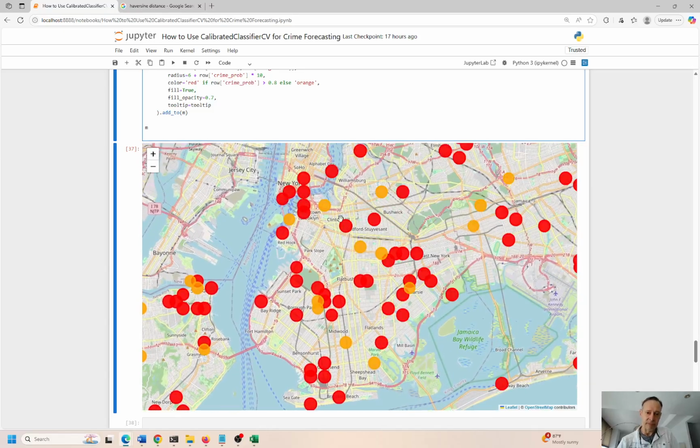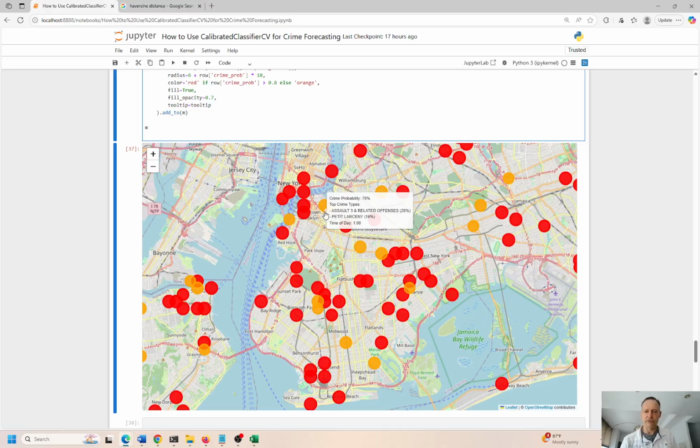So if we go back here, you see crime probability 79%. Type of crime, so most likely it's going to be an assault or related offense, 28% confident, and petty larceny, 16%. So if you add those together, 8 and 6 is 14, 2 and 1 is 3, 4.